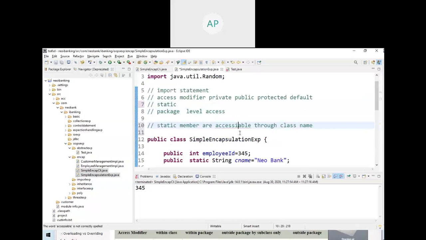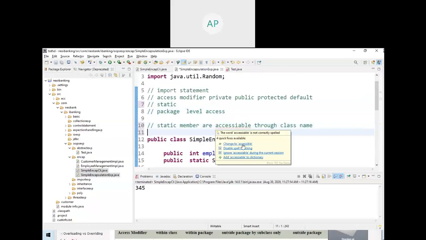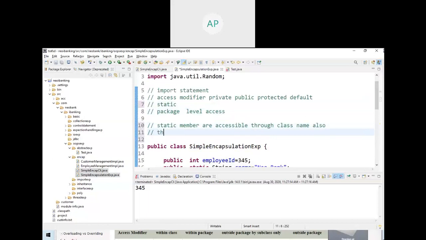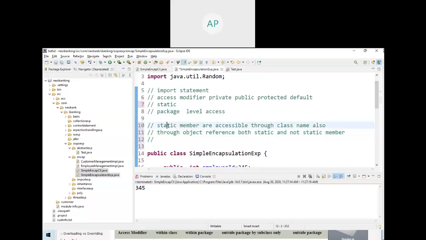A static member is accessible through the class name, and also through an object reference. Both work: a static member can be accessed by class name or by object reference.